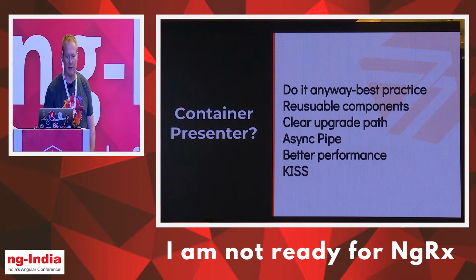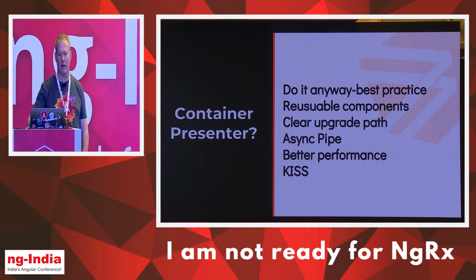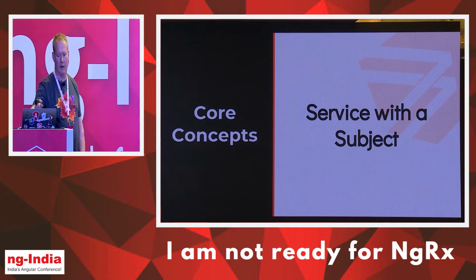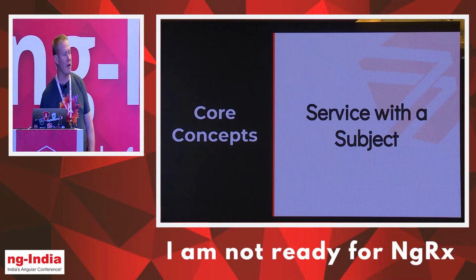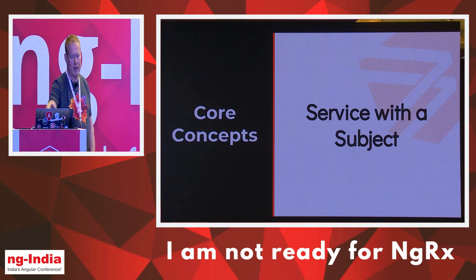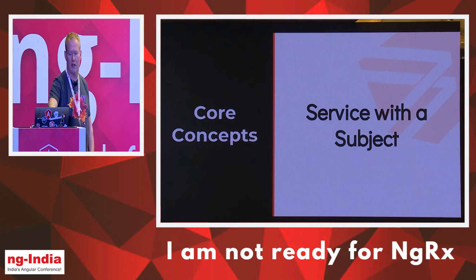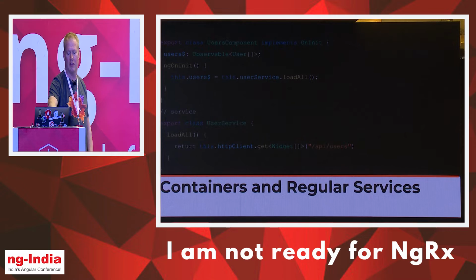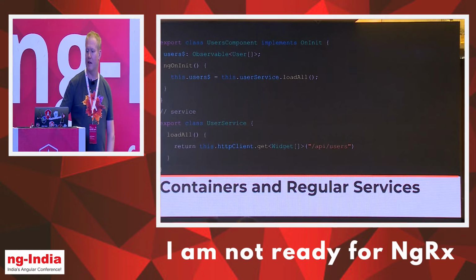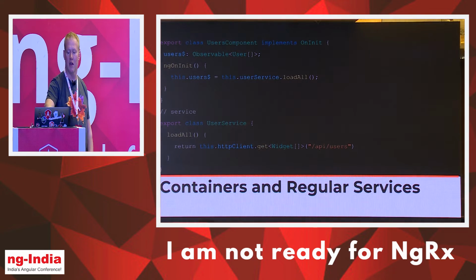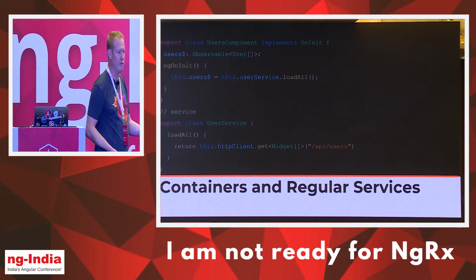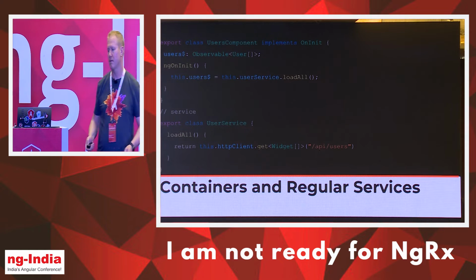So we talked about this earlier with containers and regular services. In this example, I've got a container called the users component, and then I have my user service. If you look at the user service, it looks like pretty much any other service where we say, okay, I'm going to return the result of the HTTP GET call. That's going to be an observable, right? And we're going to send that back. And then on our component, we're going to call the user service load all, and we're going to assign that to our observable, right? Very, very standard stuff.